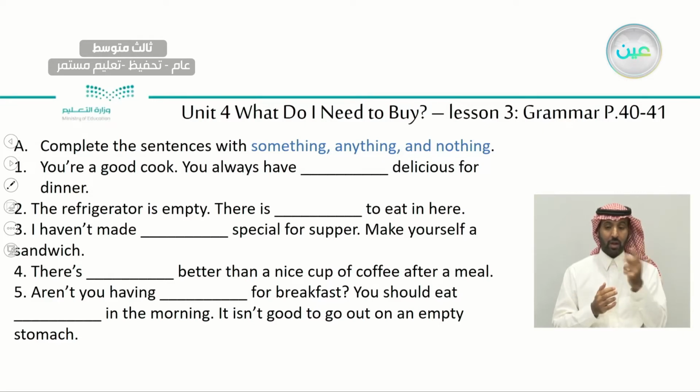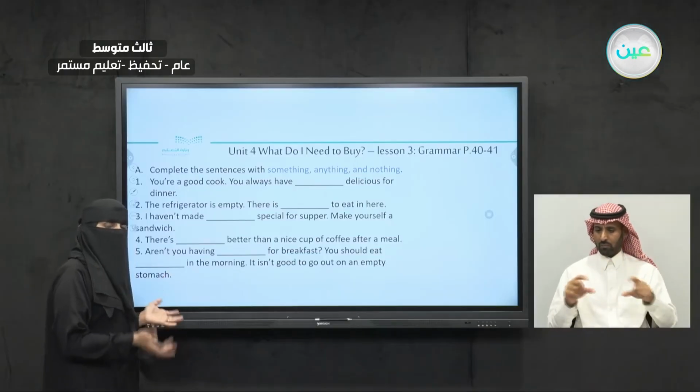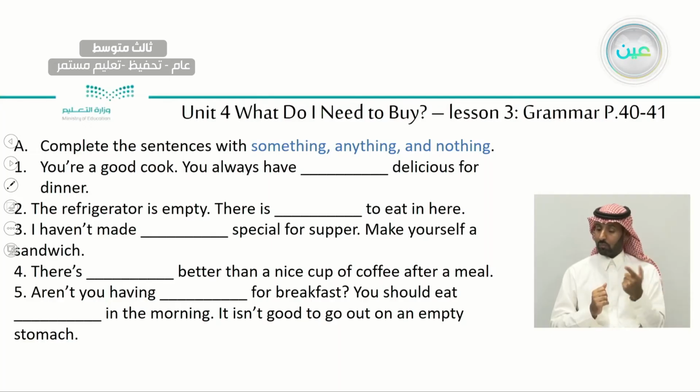3, I haven't made what? Special for supper. Make yourself a sandwich. There is what? Better than a nice cup of coffee after a meal. Aren't you having what for breakfast? You should eat what in the morning. It isn't good to go out on an empty stomach. Okay? Pause the video, think about it. Think about the meaning of the sentences, which pronoun you're gonna use, and let's see the answers together.